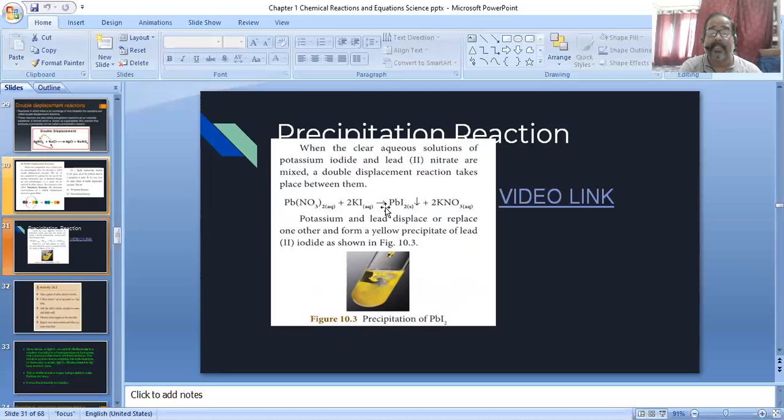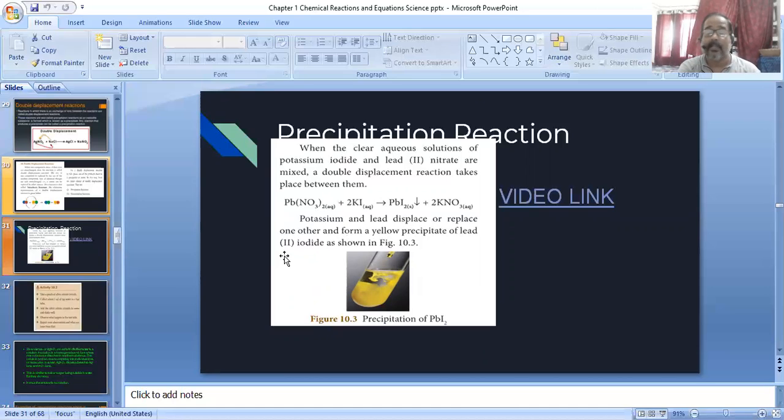After that reaction, it makes lead iodide and potassium nitrate. So potassium and lead replace one another and form a yellow precipitate of lead iodide. It is called a precipitate reaction.